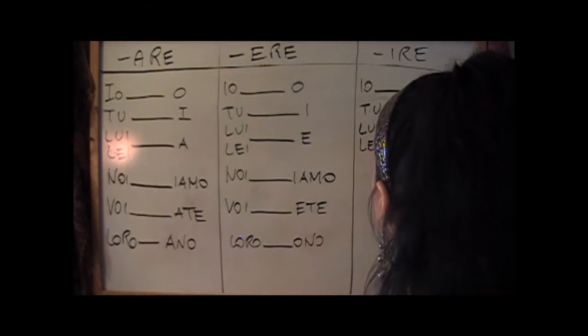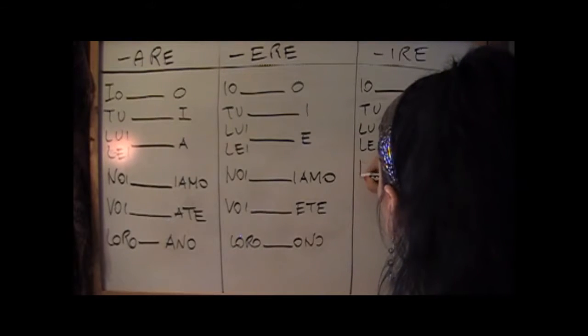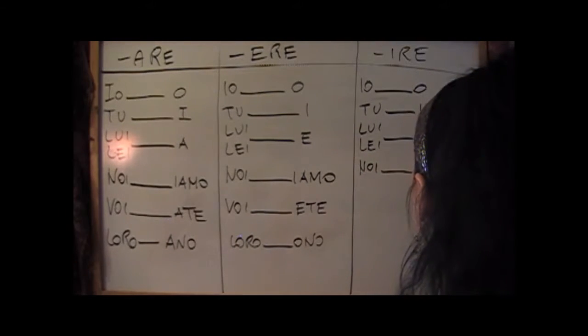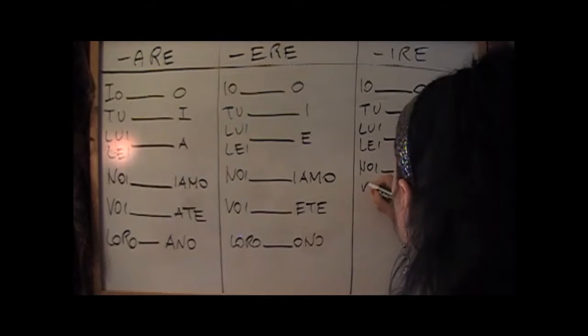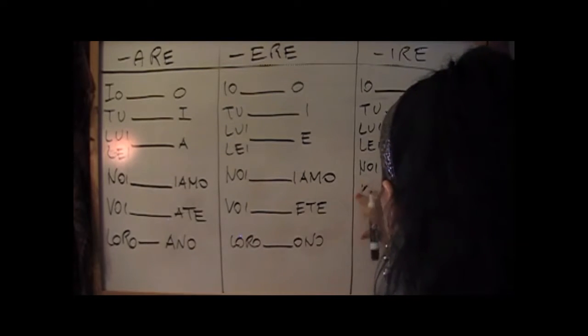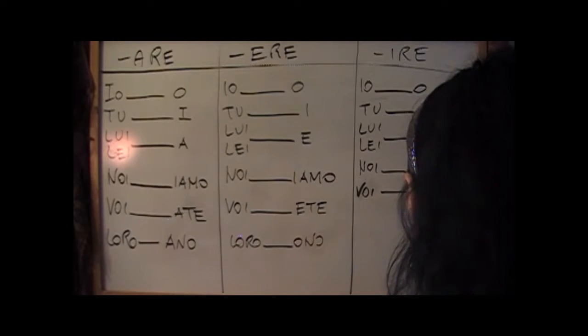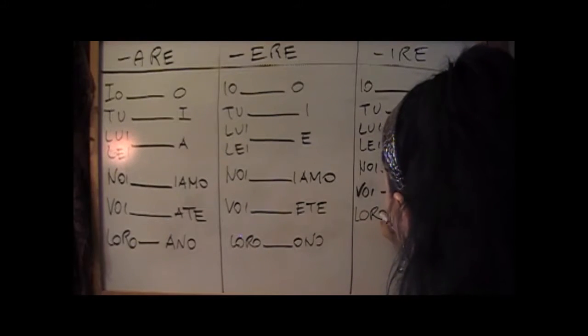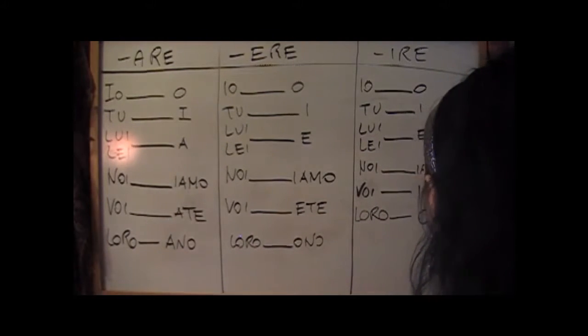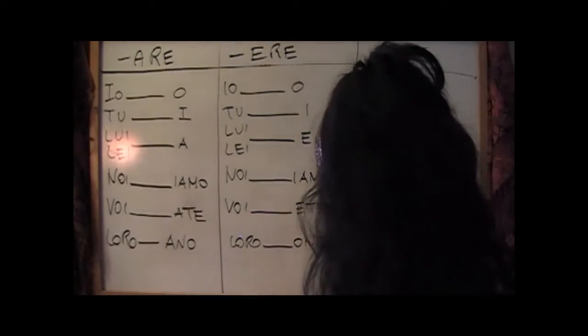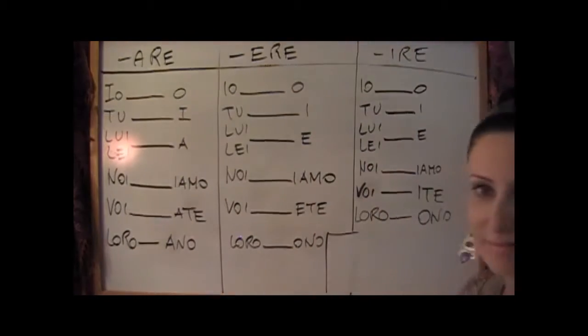Lui, lei, e. Noi, iamo. Voi, let's write it better, voi, ite. Loro, ono. Now let's leave some space.